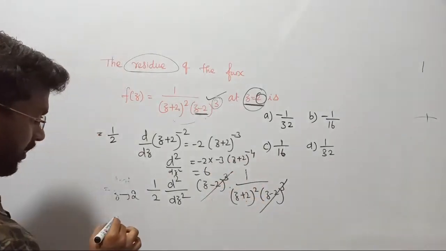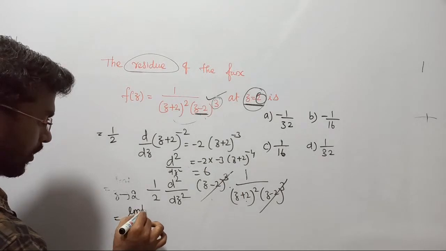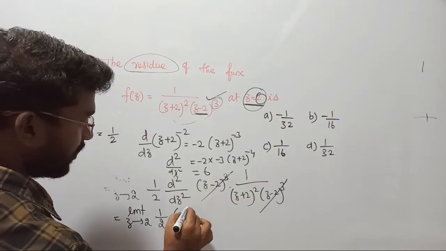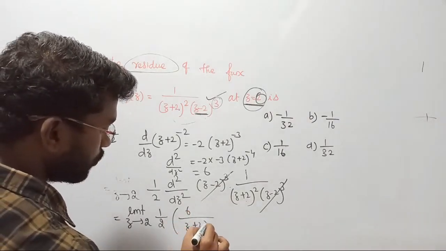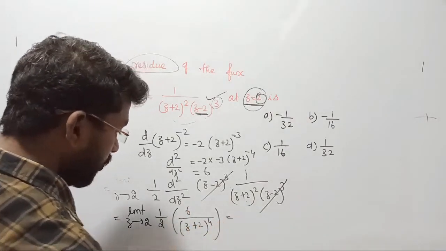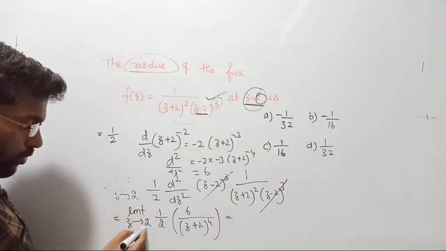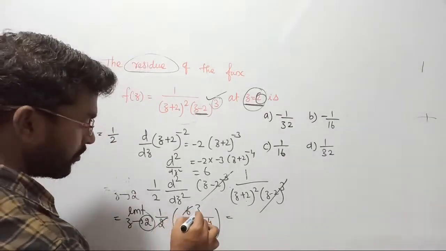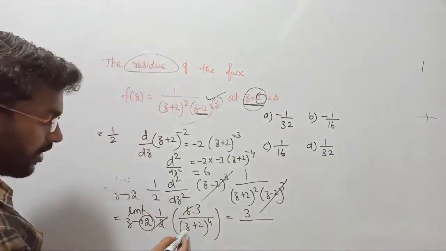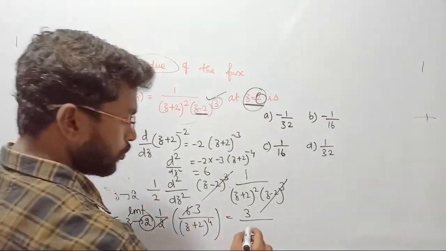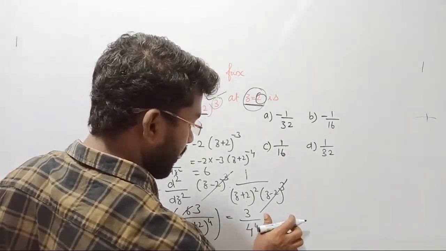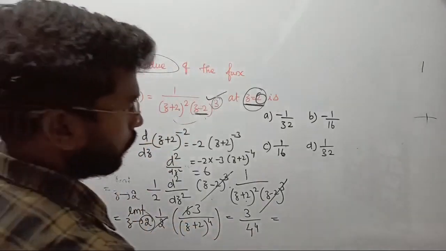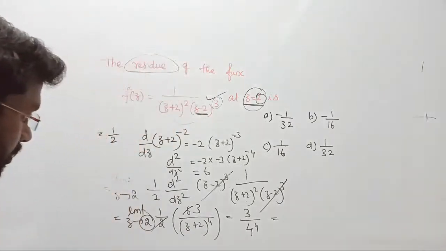Let me write the answer here. That is going to be the limit as z approaches 2 of 1 upon 2 times the second derivative, which gives 6 upon (z plus 2) whole power 4. Now z is replaced by 2. You can cancel it, it will become 3 upon, replacing z by 2, 2 plus 2 becomes 4, so 4 power 4. Yes, it becomes 4 4 4, but we are not getting the option.